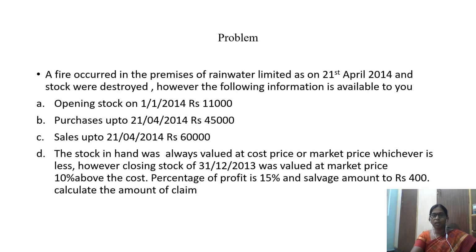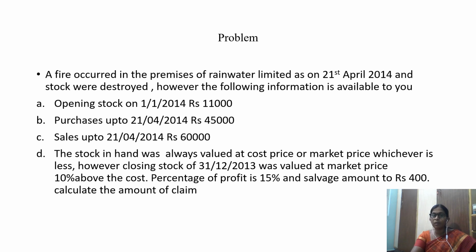Here you can understand the question. So date of fire is 21st April 2014 and opening stock given for 1/1/14 is 11,000. Purchases up to 21st April, that is till the date of fire, is 45,000. Sales till the date of fire is 60,000. So this is about purchases and sales. And they also say that stock in hand was always valued at cost price or market price, whichever is less. However, the closing stock of 31st December 2013 is nothing but the stock of 1/1/14, that is opening stock of current year. So closing stock of 2013 becomes opening stock for current year.